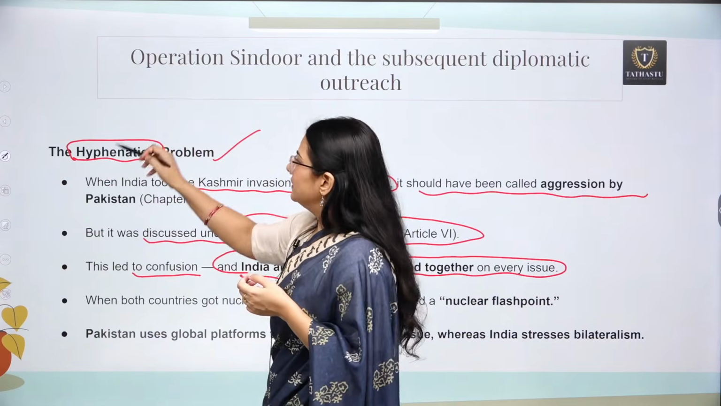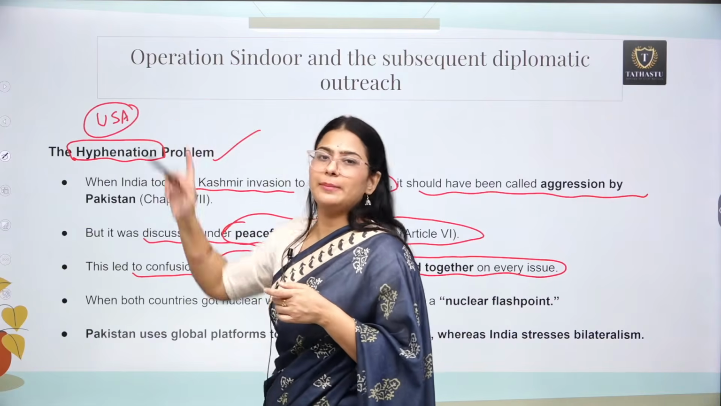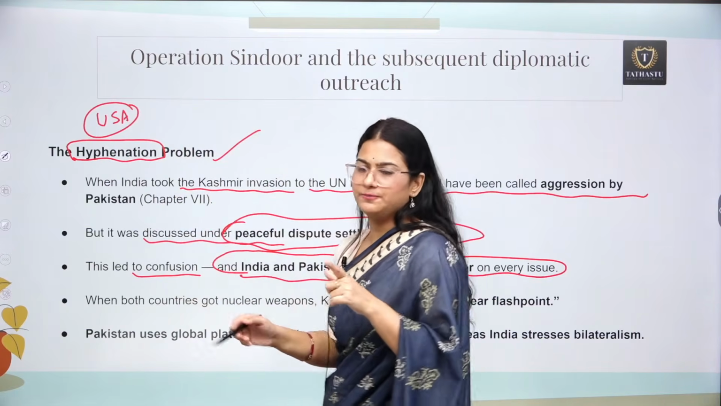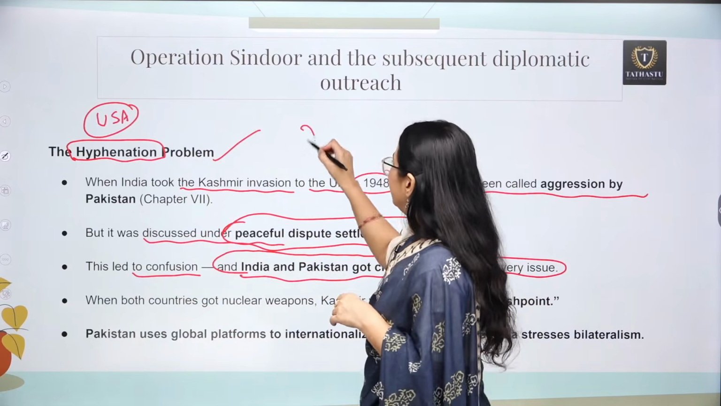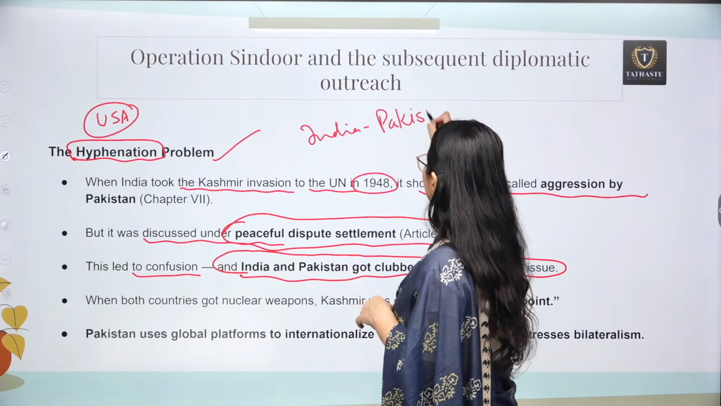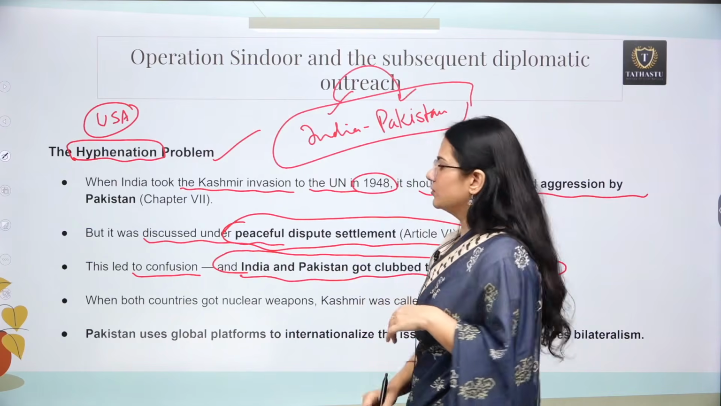For example, whenever the USA was dealing with India, the USA always had Pakistan in mind. When they were dealing with Pakistan, they always had India in mind. So we needed to do the de-hyphenation. But right now this hyphenation, India and Pakistan, they were actually clubbed together. So whenever they looked at India, they looked at Pakistan also.